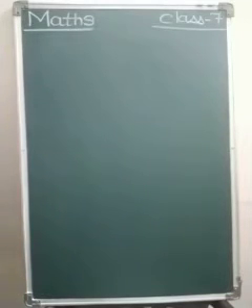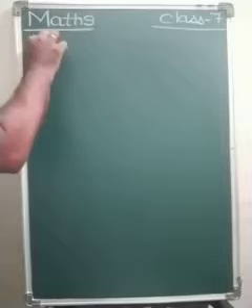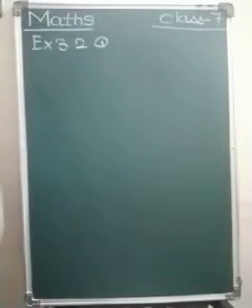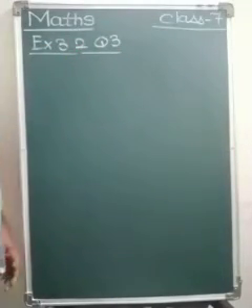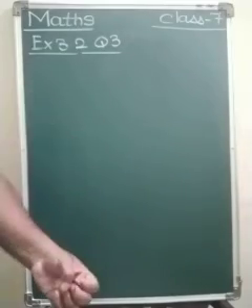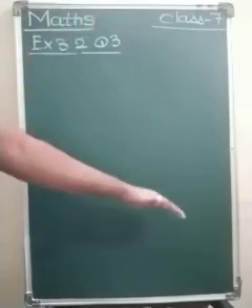Already exercise 3.1 question number 2 we have solved, and now we are going to see question number 3. So exercise 3.2 question number 3, very simple sum. Now here they have only asked mean, so if only arithmetic mean is asked, no need to arrange the data in tabular form.